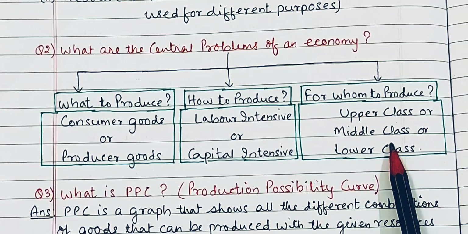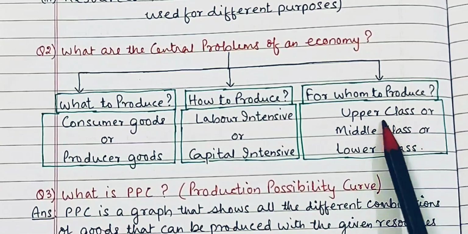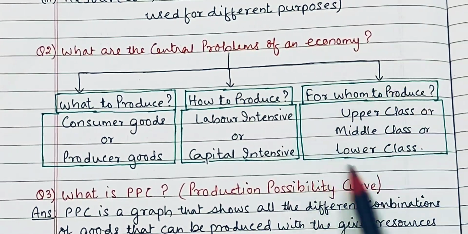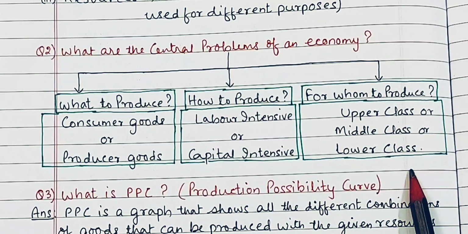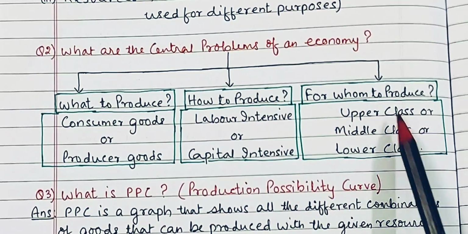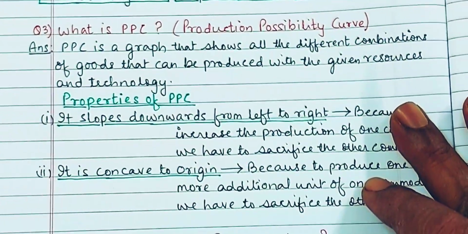Like that, the third problem is for whom to produce. As we know, our society is divided into three classes, that is upper class, middle class and lower class. So the economy has to decide which class it has to produce goods and services for. In this way you can define your answer. Let's move on to the next question.